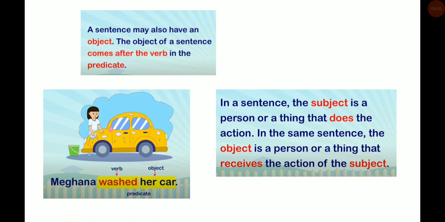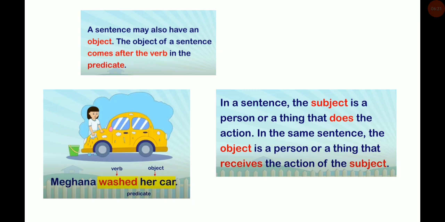A sentence may also have an object. The object of the sentence comes after the verb in the predicate. For example, Meghna washed her car. Meghna is the subject. Washed is a verb, an action verb. A verb is an action word.